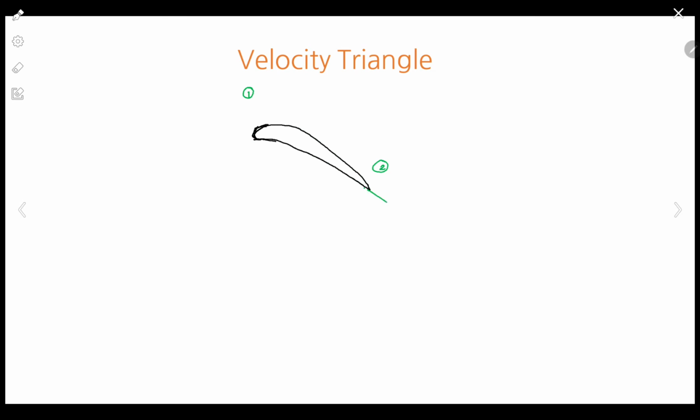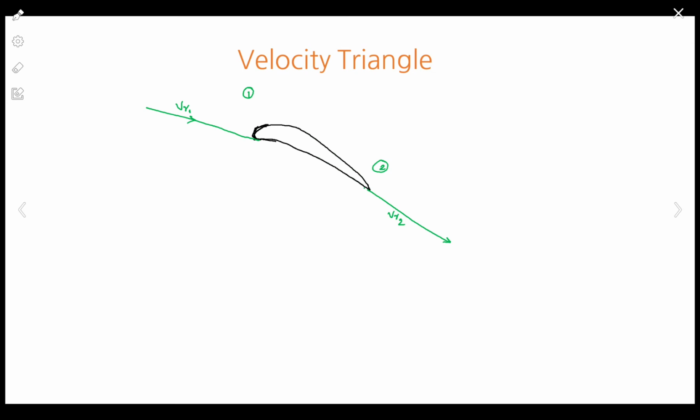So the tangential component will be like this. Followed. Let's say this is the relative velocity 2 at the outlet and its tangential direction is this. So this is the inlet relative velocity. I am talking not about tangential to the turbine but tangential to the surface of the blade. Followed.